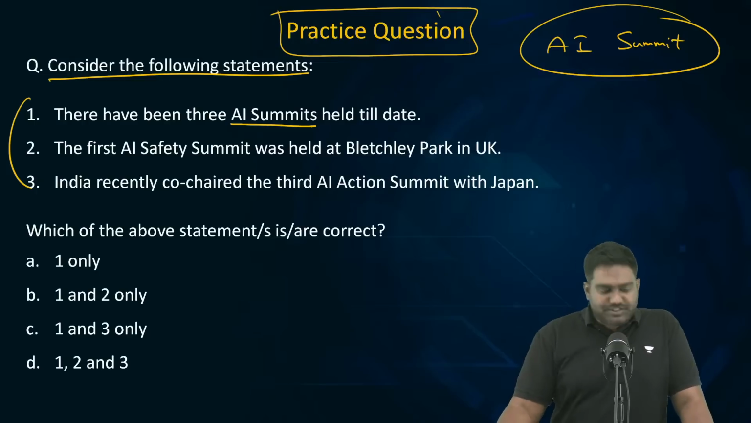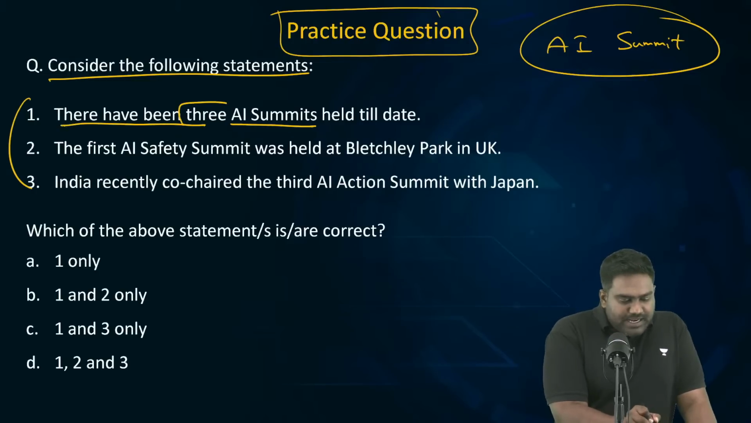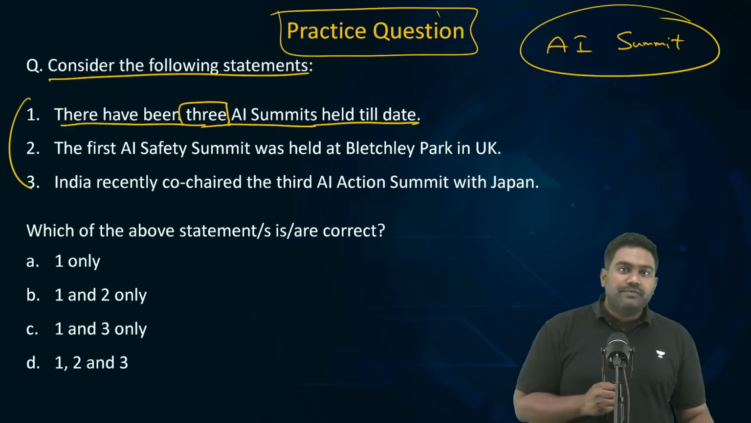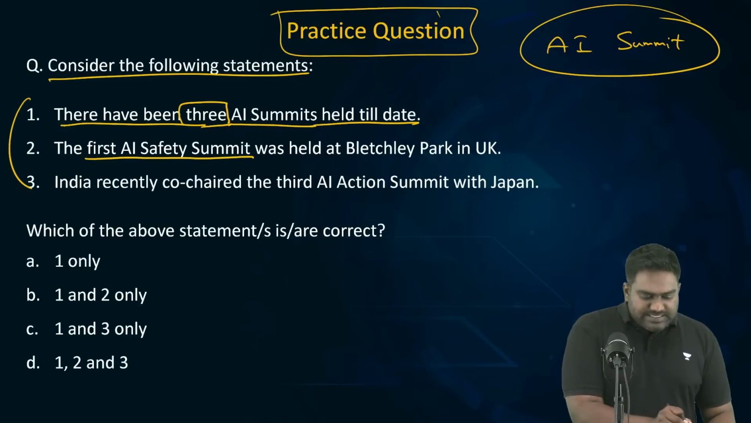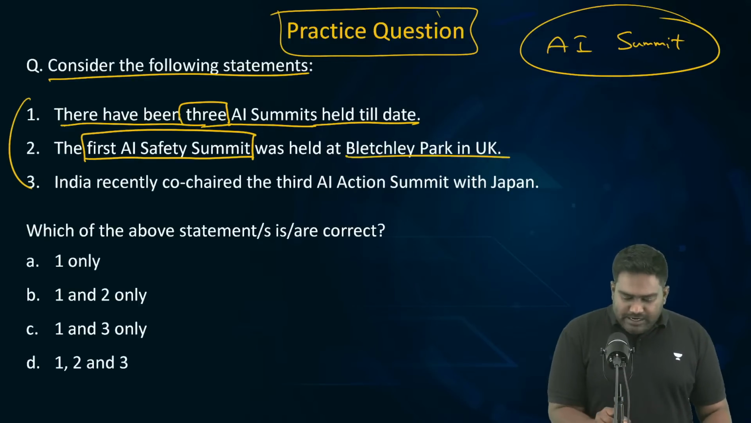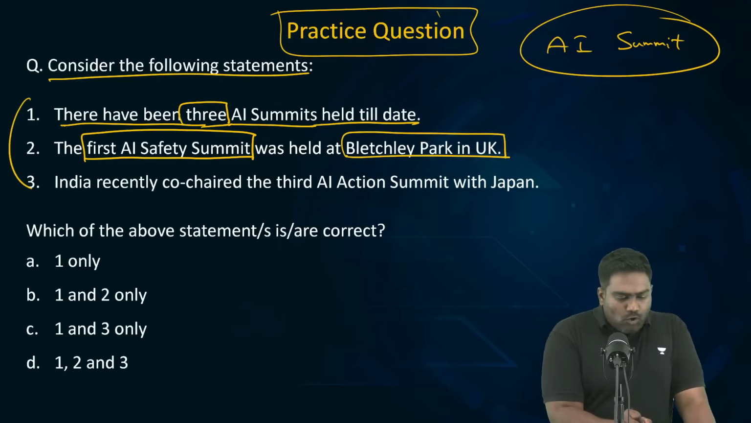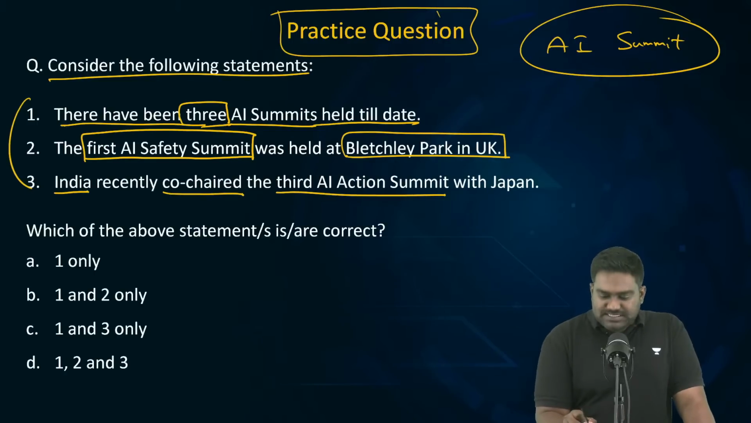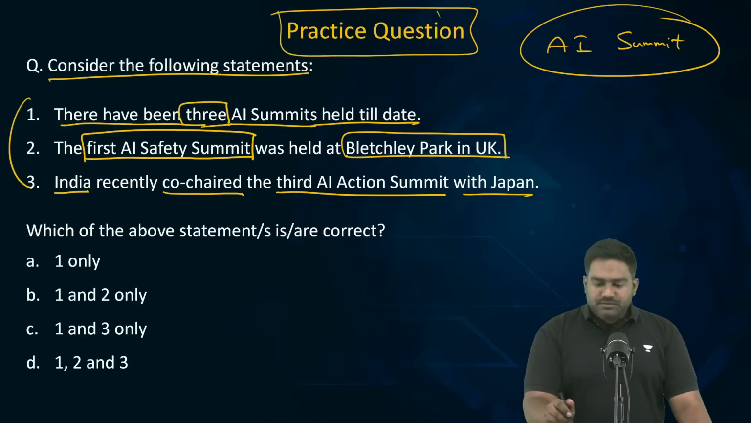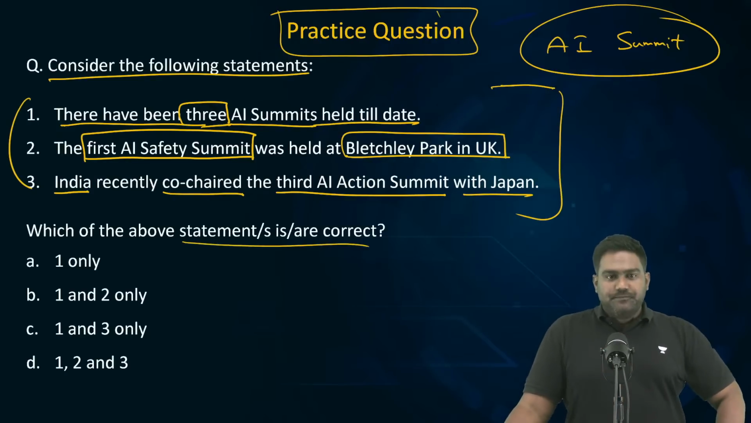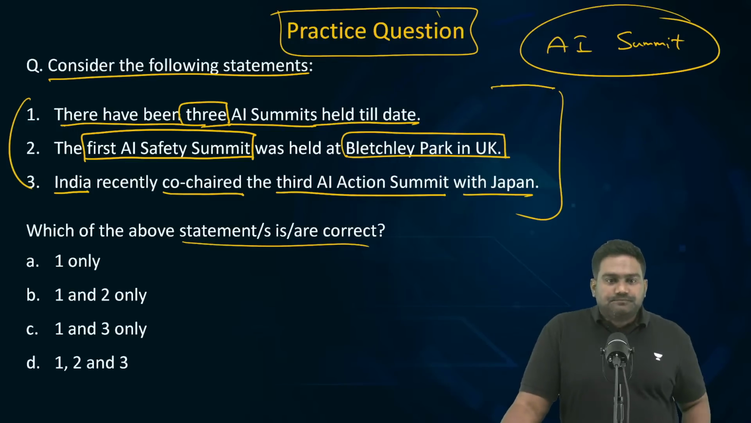Consider the following statements. There have been 3 AI summits that have been held till date at the global level. The first AI safety summit was held at Bletchley Park in United Kingdom. India recently co-chaired the third AI Action Summit with Japan. This is your question. Can you tell me which of these statements is or are correct? What's the right answer?